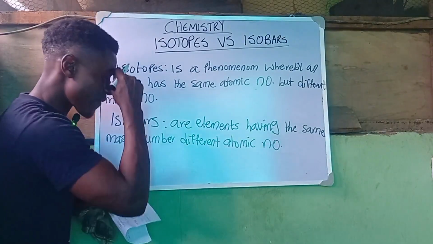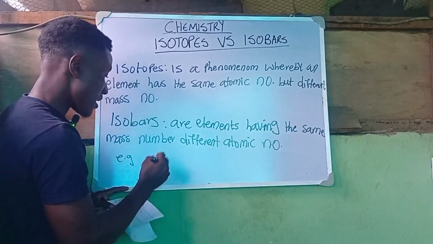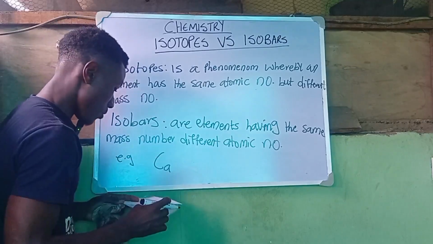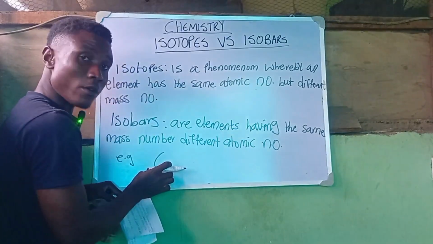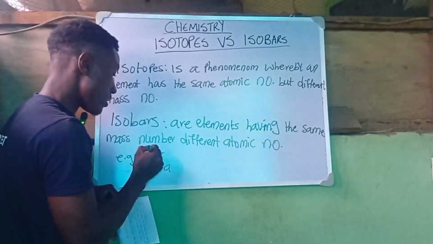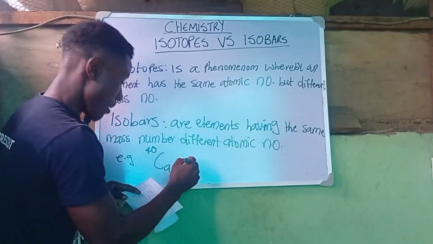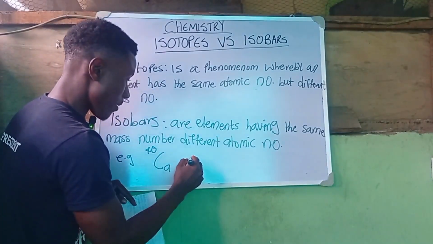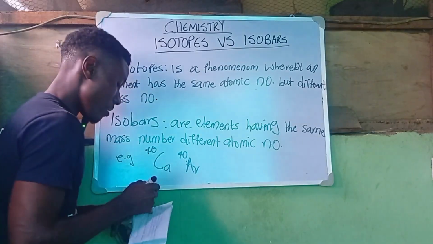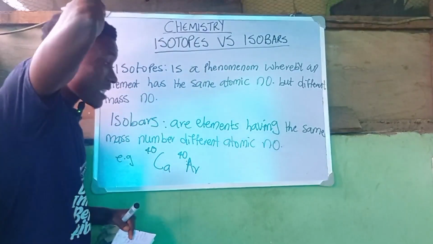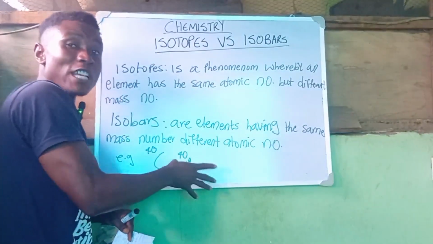we have an example here. We have our calcium, which has a mass number of 40, and we have our argon, which also has a mass number of 40. What is happening here is self-explanatory.